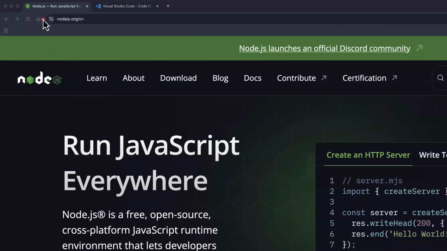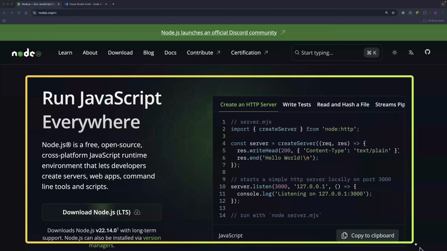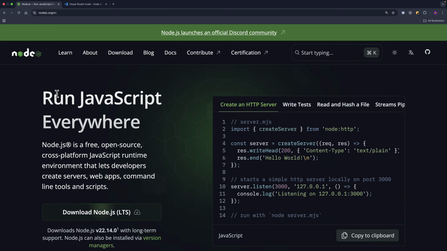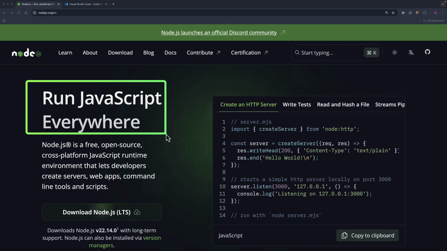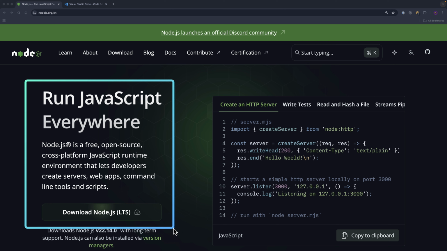If you visit nodejs.org, this is the official website. The interface might change depending on the time of watching this video, but the concept is going to be the same. So first of all, it says run JavaScript everywhere. And like I said, before Node.js, JavaScript only ran in the browser. But now, we can run JavaScript on servers. So before we get into code, we need to download Node.js.